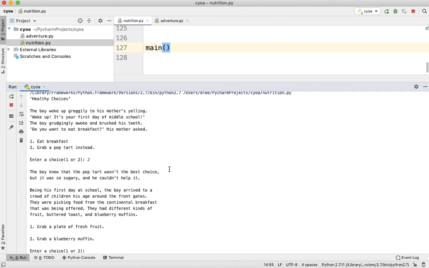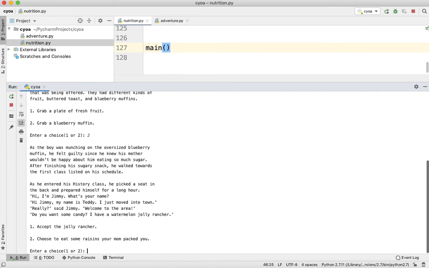Being his first day at school, the boy arrived to a crowd of children his age around the front gates. They were picking food from the continental breakfast that was being offered. They had different kinds of fruits, buttered toast, and blueberry muffins. Now, what do you want to do? Do you want to grab a plate of fresh fruit or grab a blueberry muffin? So I'm going to choose number 2, the blueberry muffin.